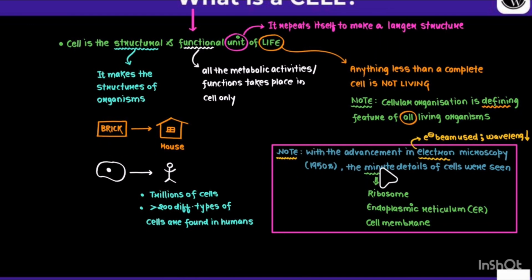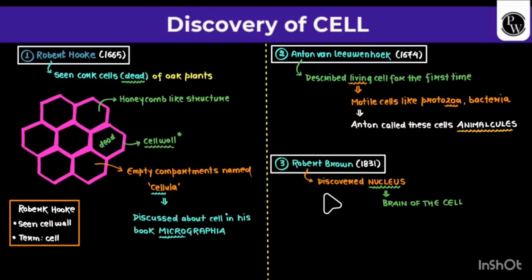Note that with the advancement in electron microscopy in the 1950s, the minute details of the cell were seen. What details? Ribosomes, endoplasmic reticulum, cell membrane, right? Now, the discovery of the cell.